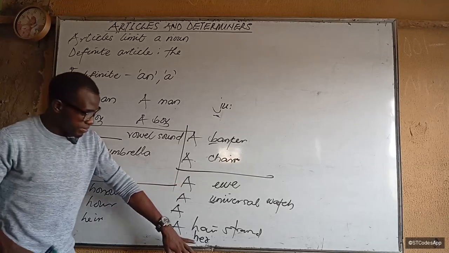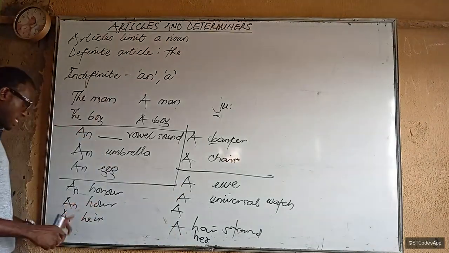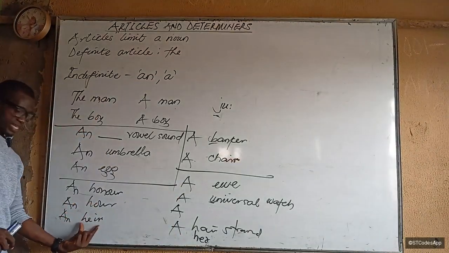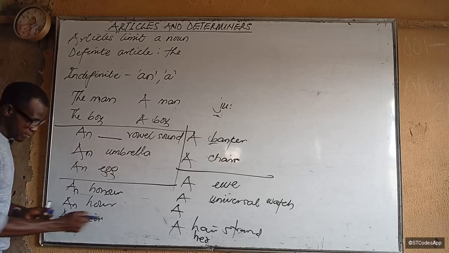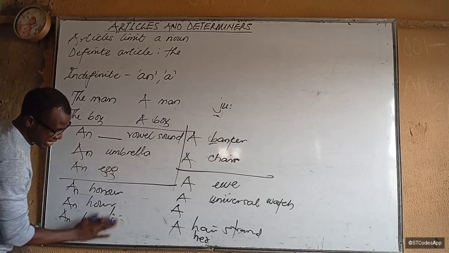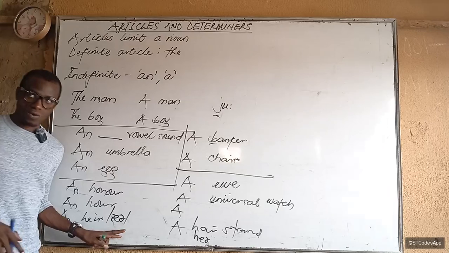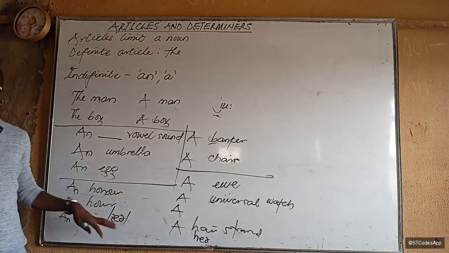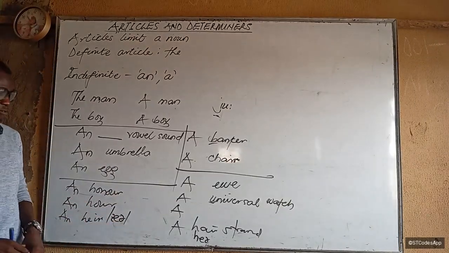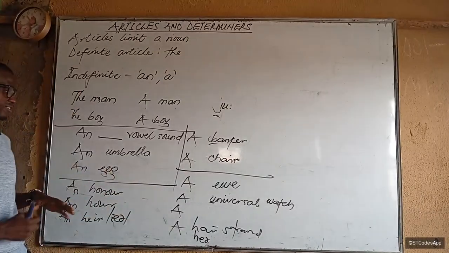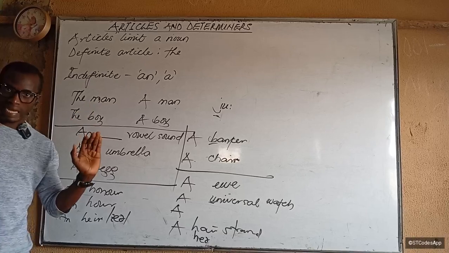So this is a hair. Then here, an heir to the throne. So here, the transcription is basically this. And let me know in the comment section, like I said, if you want me to cover sounds, vowel sounds, consonant sounds. I'm gonna make a video on that as well. Alright, so that's the case. So that's when we use a and an.